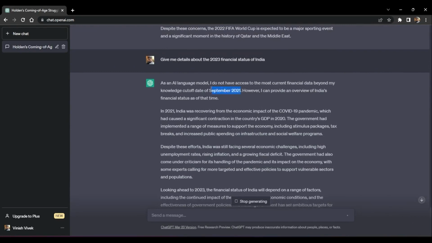So as you can see, the data was trained until September 2021, and all the data that it really has is until 2021.